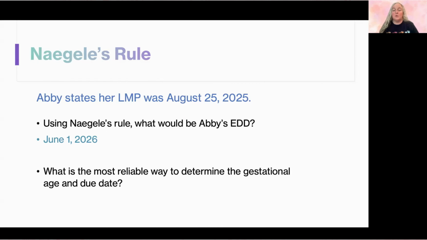The most reliable way to determine the gestational age and due date is going to be by ultrasound. And the first trimester ultrasound is going to be the most reliable. It actually measures the crown rump length from the top of the baby's head to the rump or their bottom in centimeters. And we usually do this at around 7 to 13 weeks gestation.